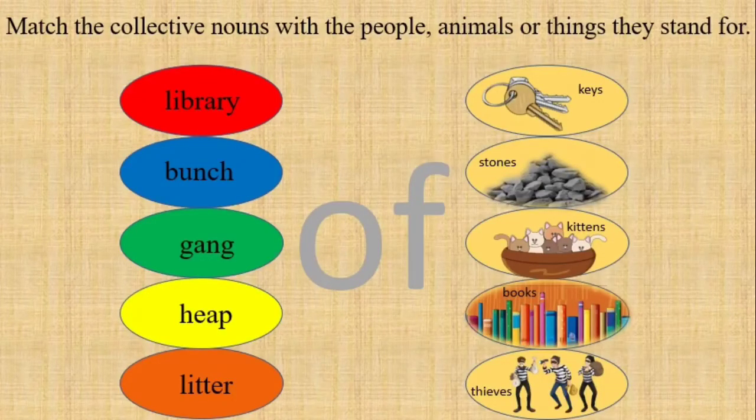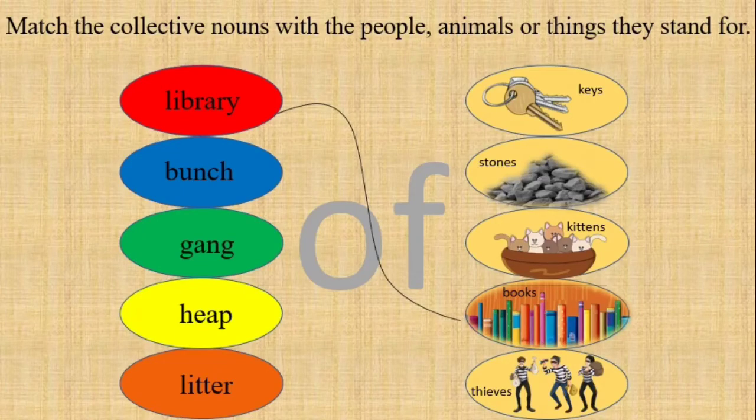Now I have a small exercise. Match the collective nouns with the people, animals or things they stand for. On the left side are collective nouns and on the right side are people, animals or things. So the first one, library. Library is a collective noun for books. So it's a library of books.